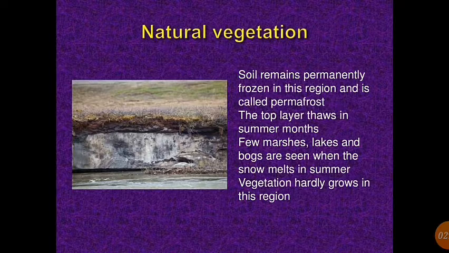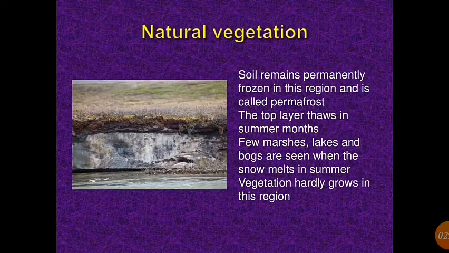Now let's move towards the vegetation of this region. As we know, temperature is below freezing point for above 8 months in the year and soil remains permanently frozen in this region and is called permafrost. The top layer thaws, that is melts, in summer months.